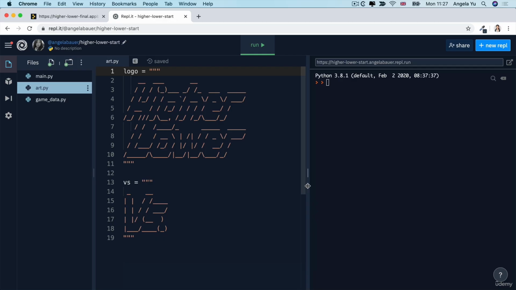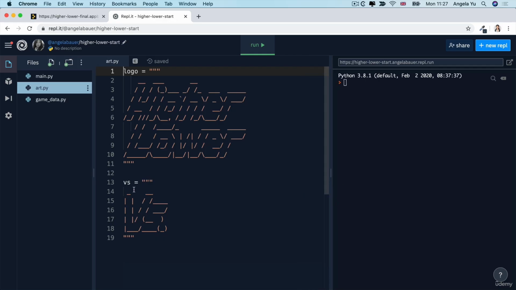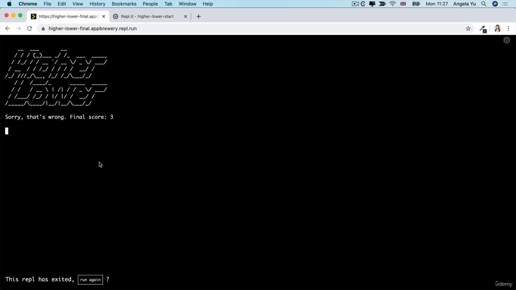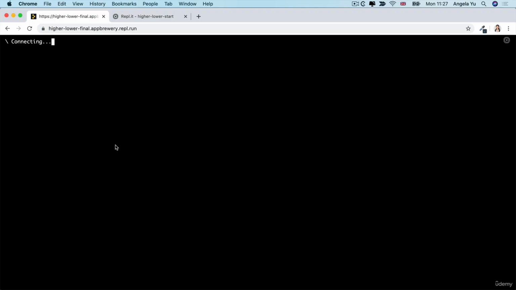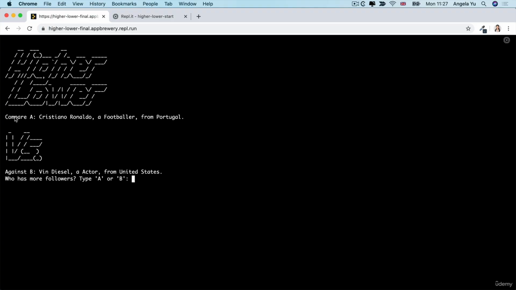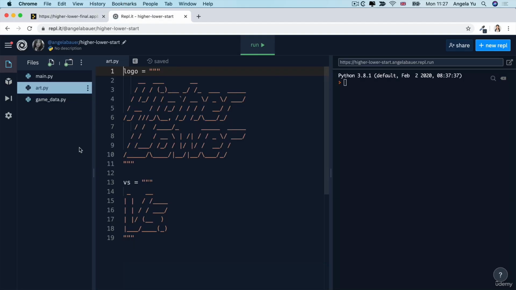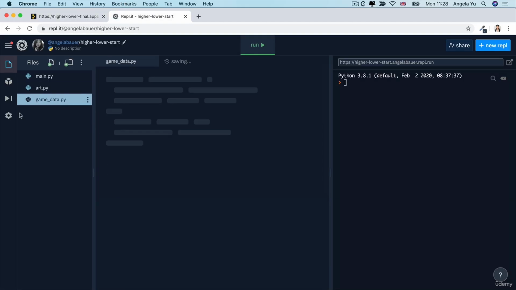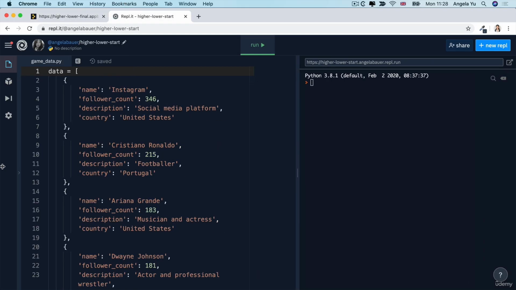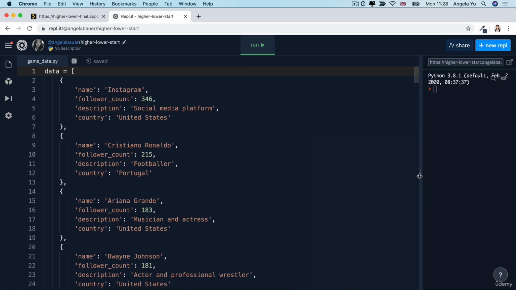One is the art.py that contains the logo and the versus symbol that shows up when it asks you to compare. So compare A, Cristiano Ronaldo versus B, Vin Diesel. And these are the art that you're going to display. And finally, and probably most importantly, there is a file called game data.